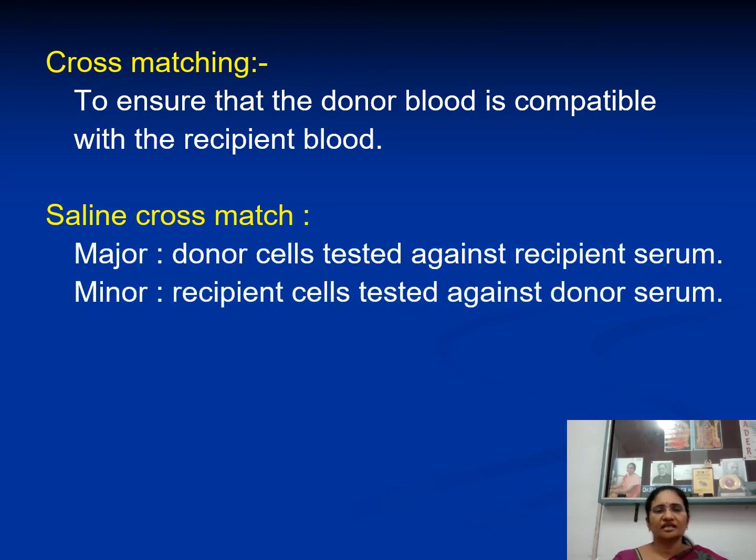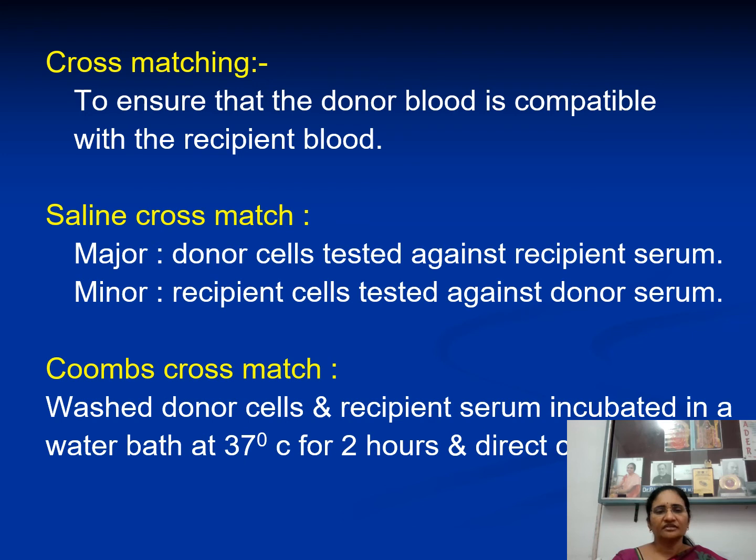One is saline cross match. This will be done in the blood bank. Major cross match means donor RBC will be tested against recipient serum, and minor cross match means recipient RBC will be tested against donor serum.